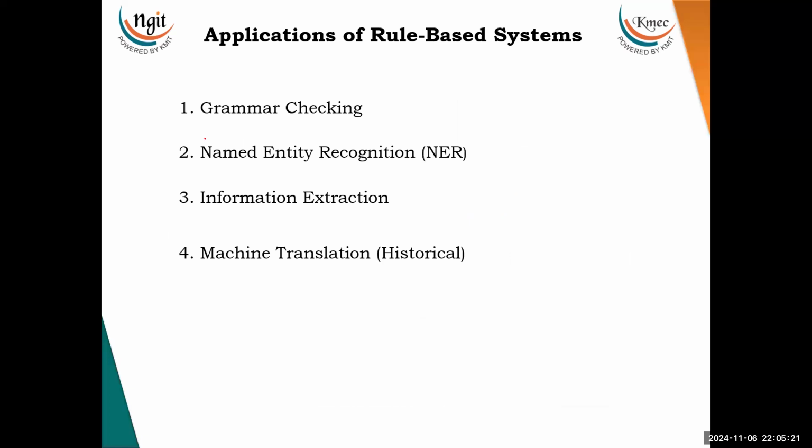Then we talk about the applications. We have the following applications for POS tagging. That is grammar checking, since with effective POS tagging enabled we can do grammar checking. Then named entity recognition, that is identifying entities, either a place or organization or any other. Then information extraction and machine translation.